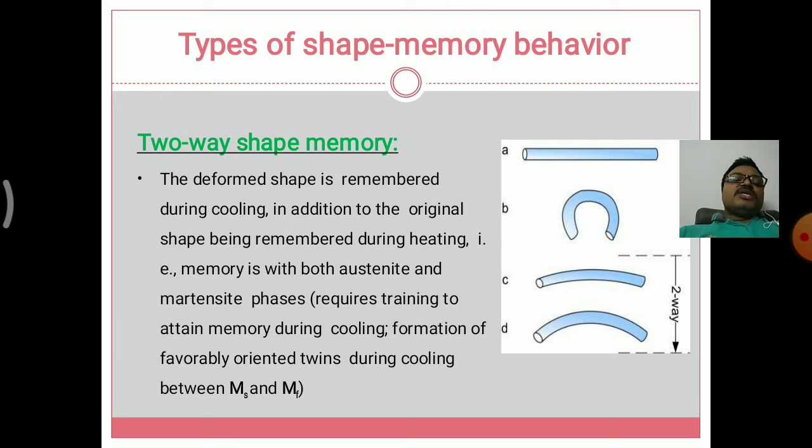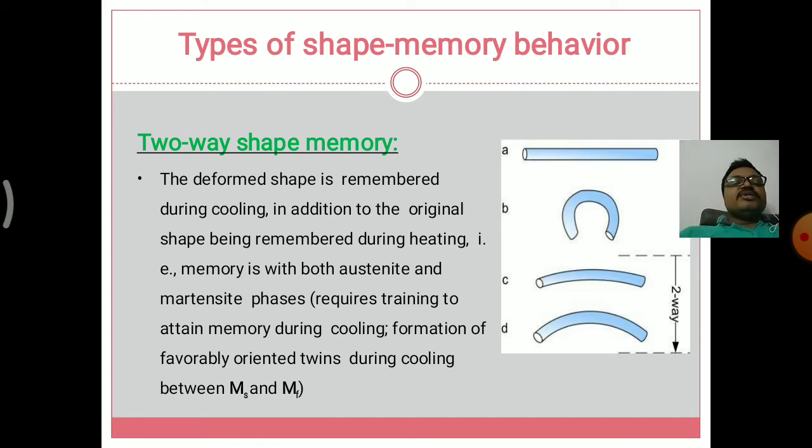So the deformed shape is remembered during cooling, in addition to the original shape being remembered during heating. But in the one way shape memory effect, memory is held by the austenitic phase only. In this shape memory effect, the deformed shape is remembered during cooling as well as heating.